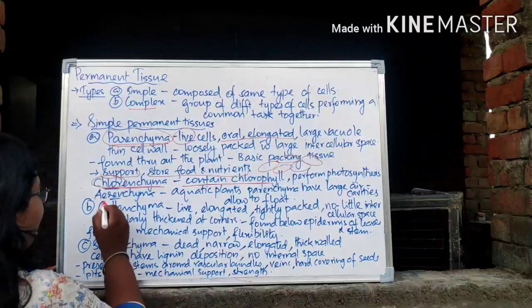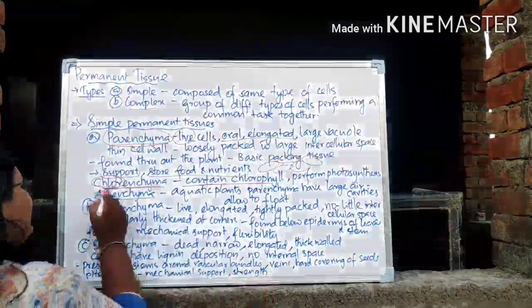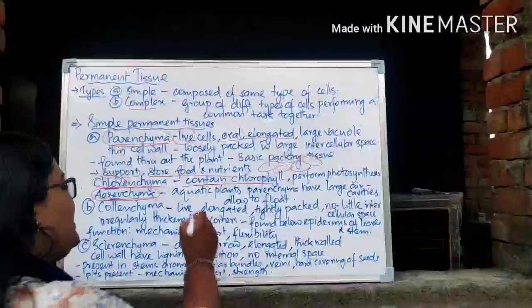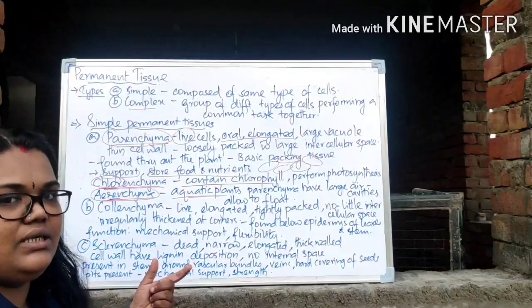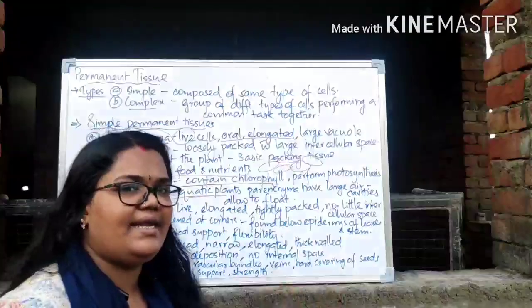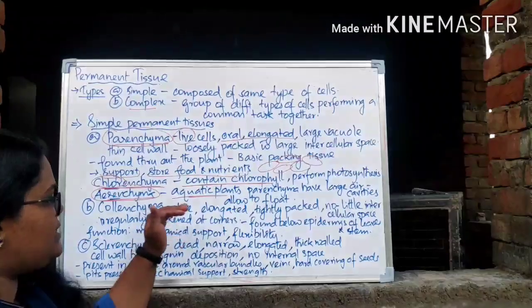Now the second type, it's not a type actually, we are naming it according to their function, right? That is aerenchyma. This type of parenchyma is mostly present in aquatic plants. Aerenchyma, you can say that air is there. So those parenchyma tissues having air cavities, large air cavities in them, are known as aerenchyma. Mostly it is seen in